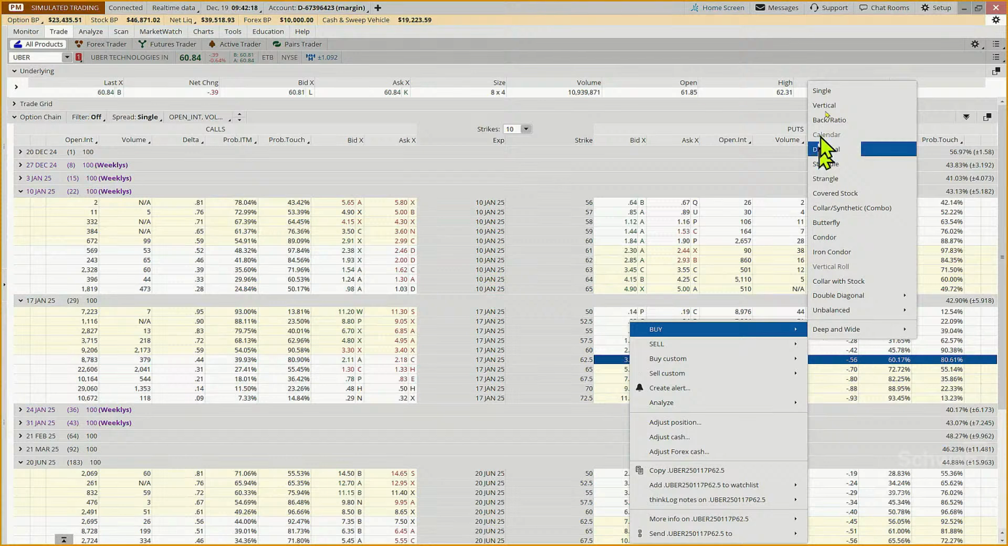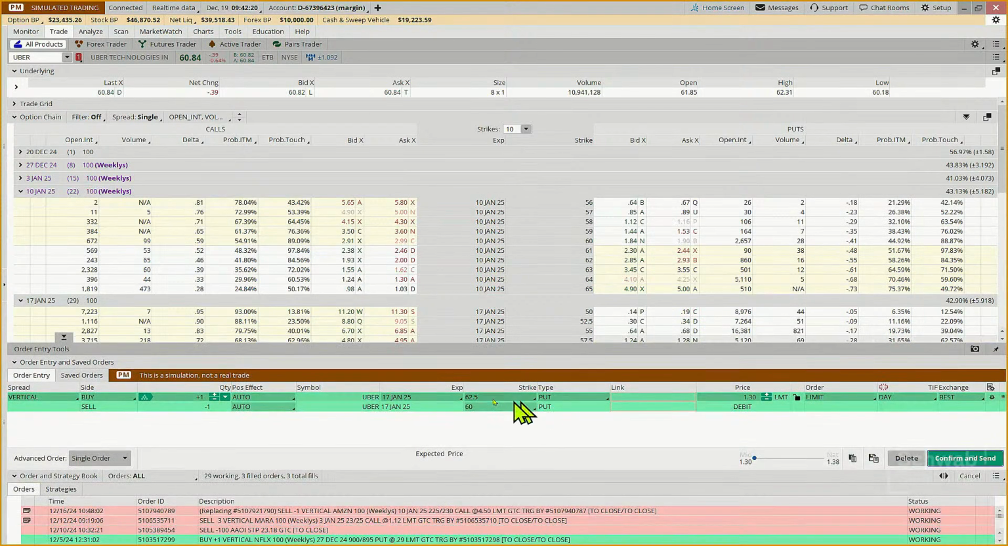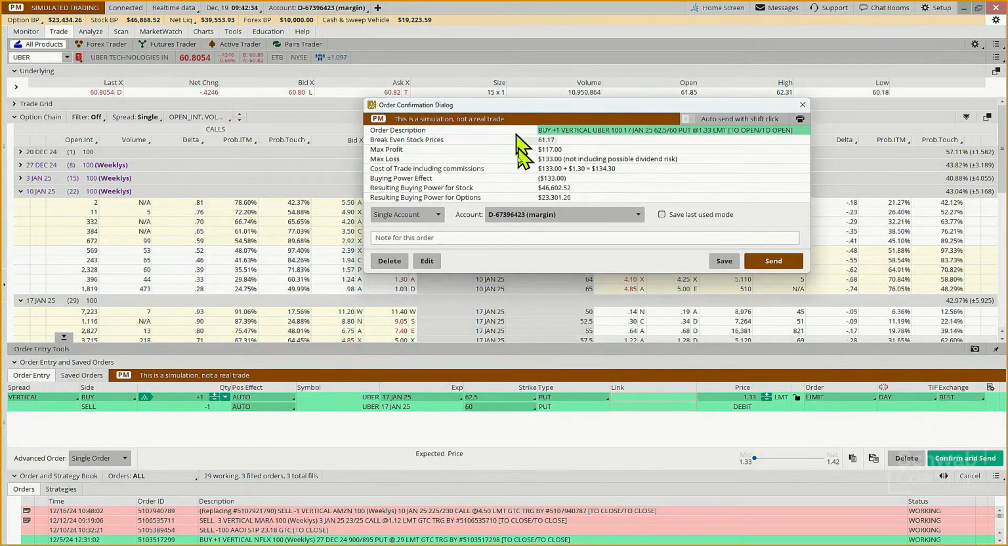So could we buy the 62.50 and then sell the 60? It's kind of the same thing, only we're going to flip it and reverse it. We're expecting this to go down below 60. How far does it have to move? 82 cents. If you want to know your break even, our break even is at 61.17.